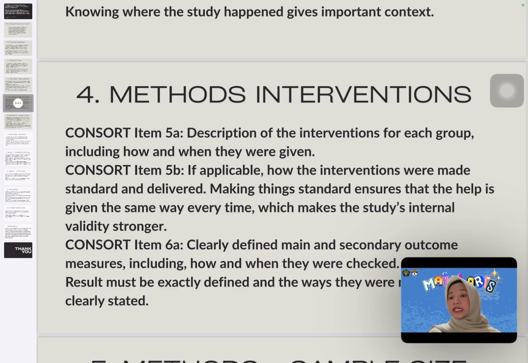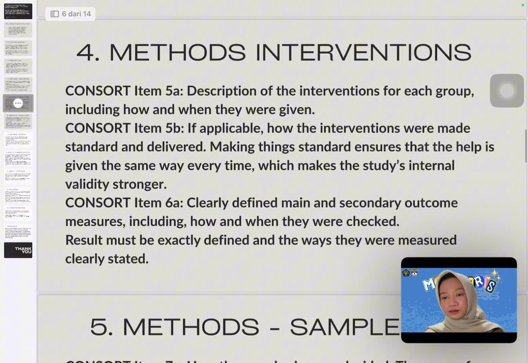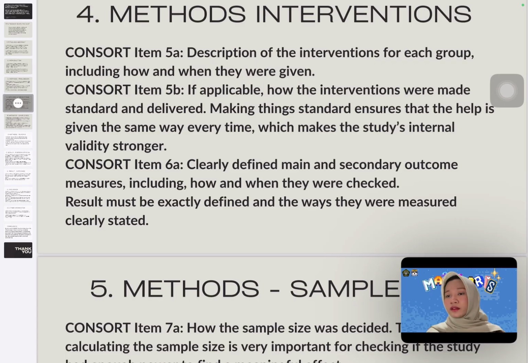Number 4, methods: interventions. CONSORT item 5A: description of the interventions for each group, including how and when they were given. CONSORT item 5B: if applicable, how the interventions were made standard and delivered.